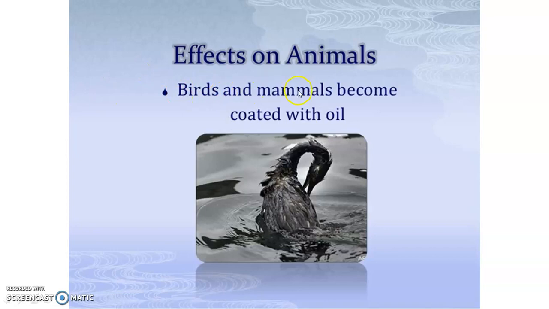The birds and mammals become coated with oil. If the water is contaminated with a number of chemicals and oils and other contaminated material, then definitely the birds and mammals become coated with oil from that contaminated water.